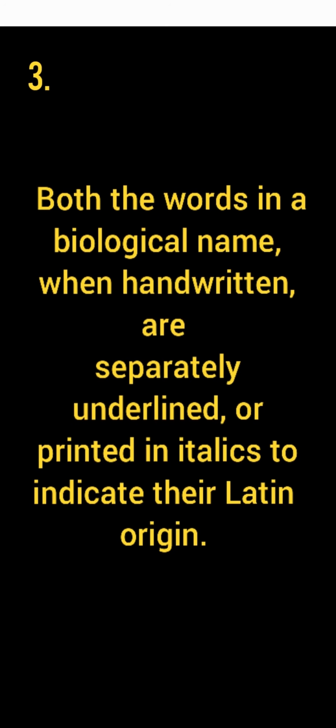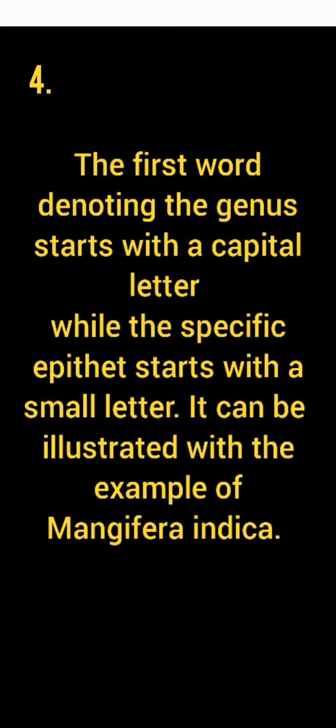Third, both the words in a biological name when handwritten are separately underlined or printed in italics to indicate their Latin origin. Fourth, the first word denoting the genus starts with a capital letter while the specific epithet starts with a small letter. It can be illustrated with the example of Mangifera indica.